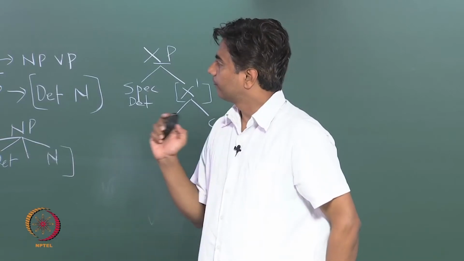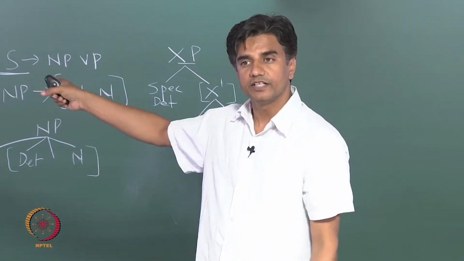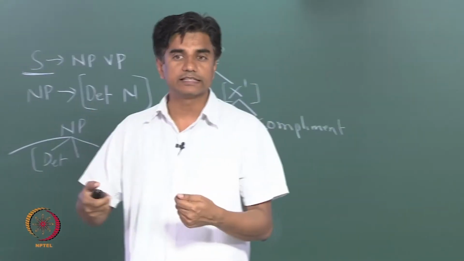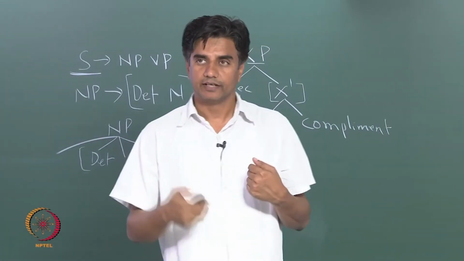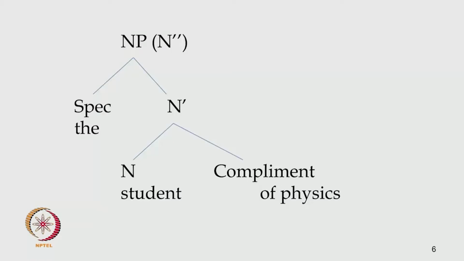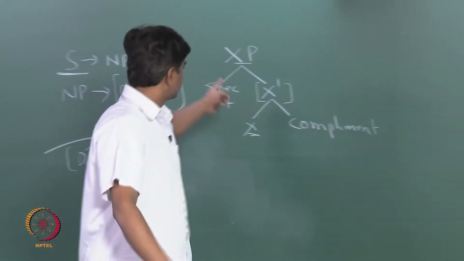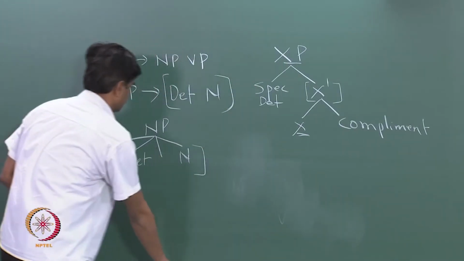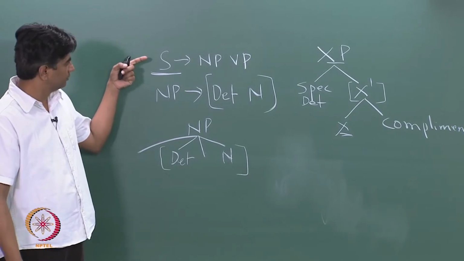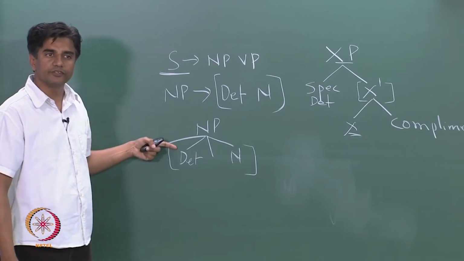So, we will reach IP, TP, all these things when we are done with the X bar. It's all taken care of in X bar, and I'll show you that when we reach the sentence level. Now, this is what we have been looking at. So, when we look at this part, I can get rid of this also. It is the point that I discussed here. Is this clear to you?